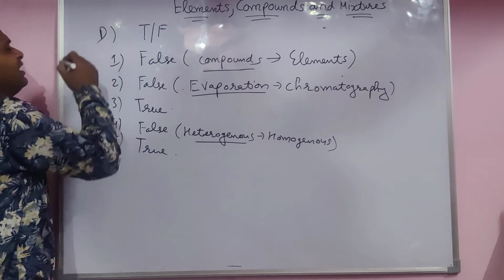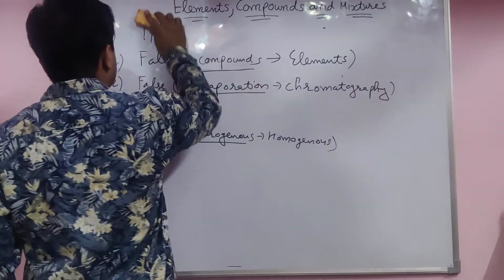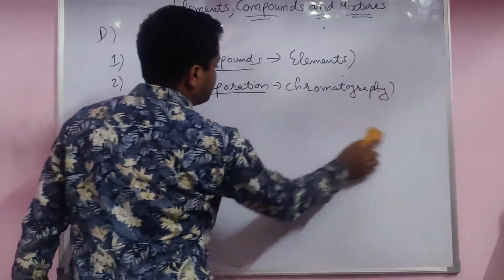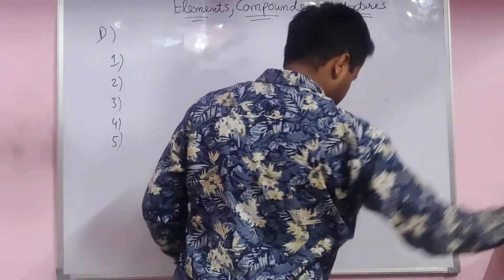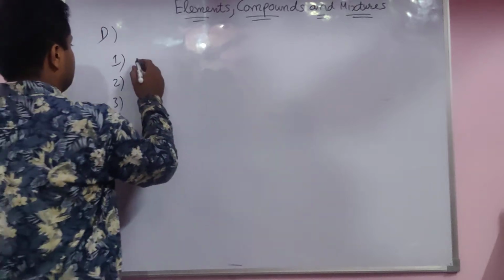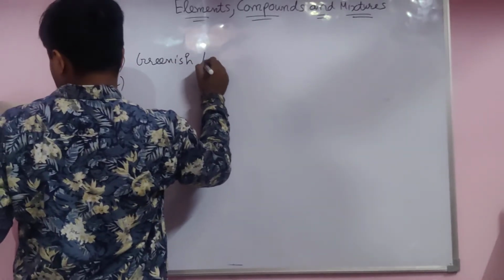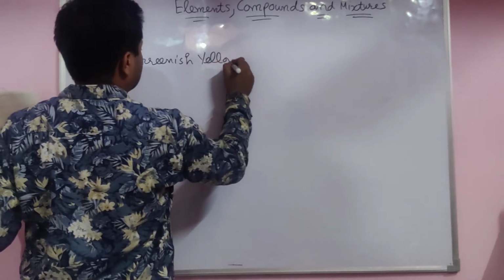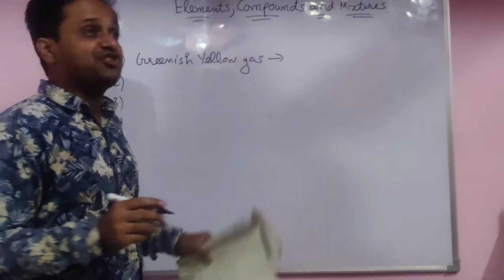Now we have to go for the D part. Match the following. Greenish yellow gas. Yes, chlorine gas; its color is greenish yellow.